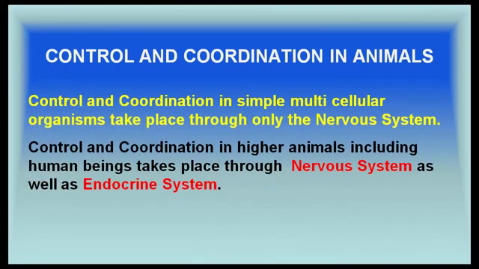Control and coordination in simple multicellular organisms take place through only the nervous system. Control and coordination in higher animals, including human beings, takes place through the nervous system as well as the endocrine system.